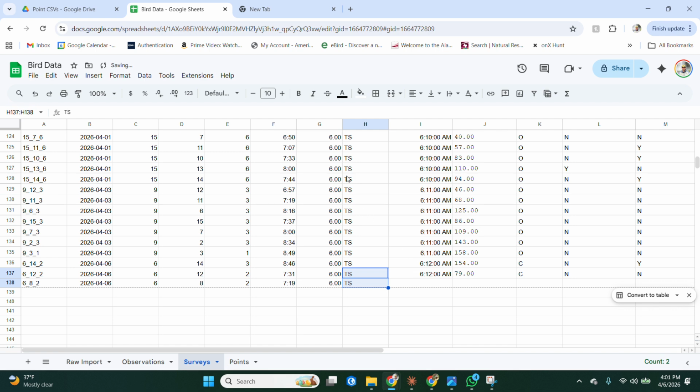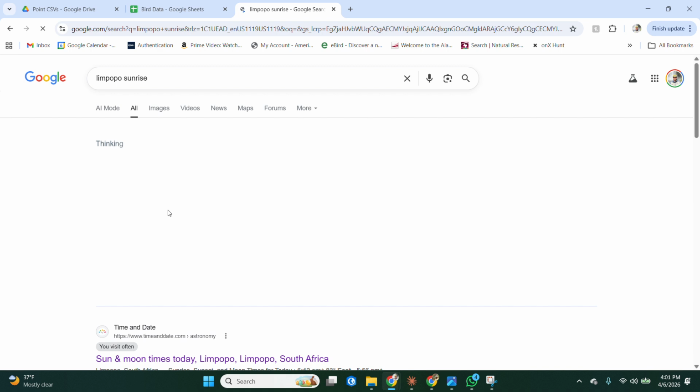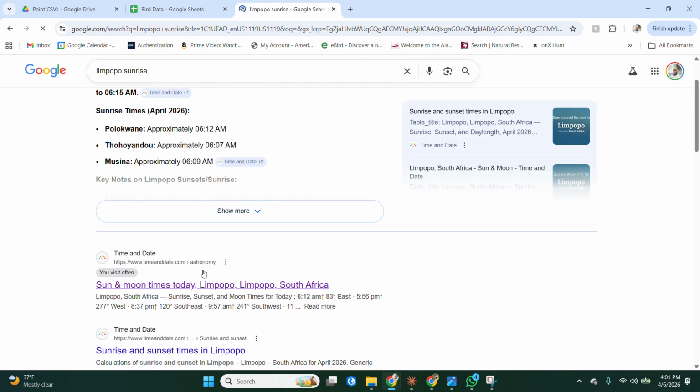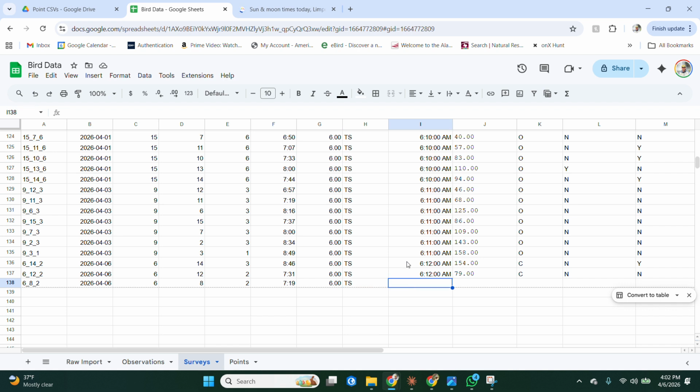This is the sunrise time. And all I do for that is search Popo Sunrise. And I've visited this one. Time and date is great. And 612. And then again, I've already done that, so I just copy it and paste it. This is a column of the difference between the minutes in between your start time for the survey and the sunrise. So you can just drag this down.